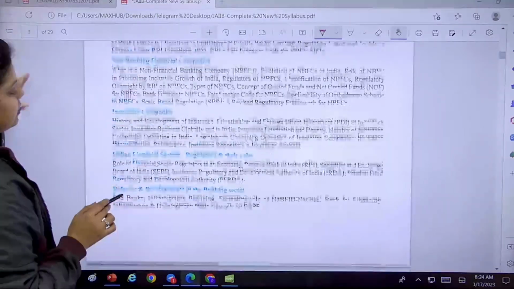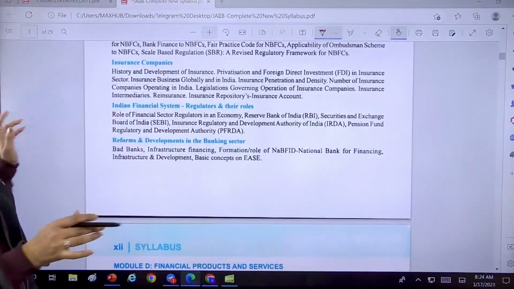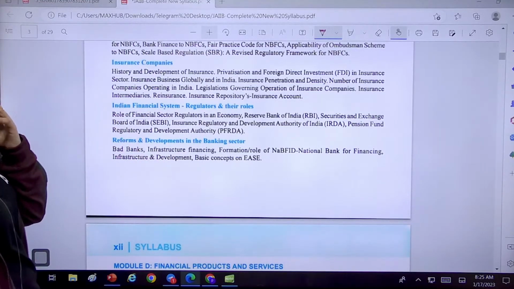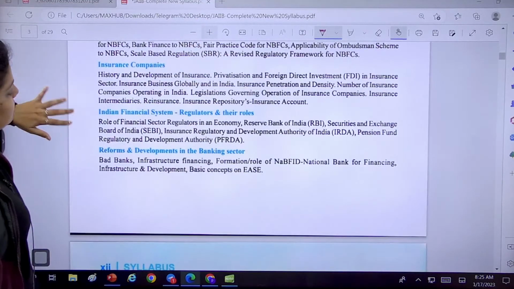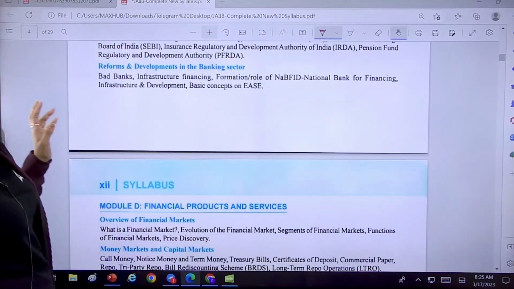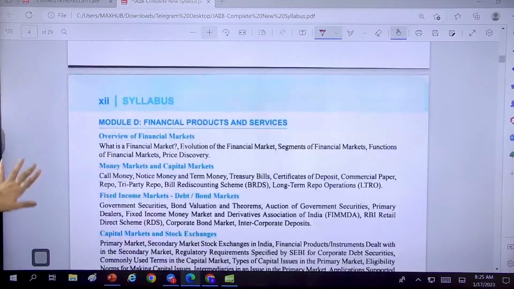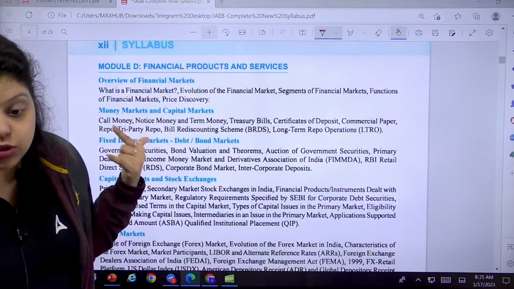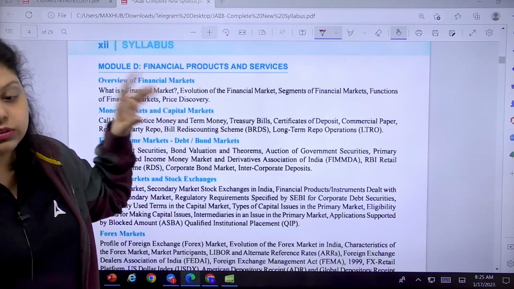Okay, so Indian financial system, the regulators and their roles, RBI, SEBI, PFRDA, IRDA, that's also not a new thing because that was there in the PPB. Reforms and development in banking system, also an old part of the PPB. Then we have a module D that is covering the financial products and services. So financial market was also there in the ABM. It was also there in the PPB.